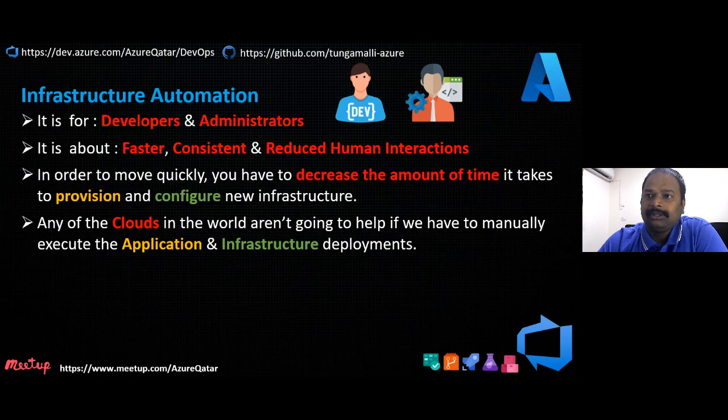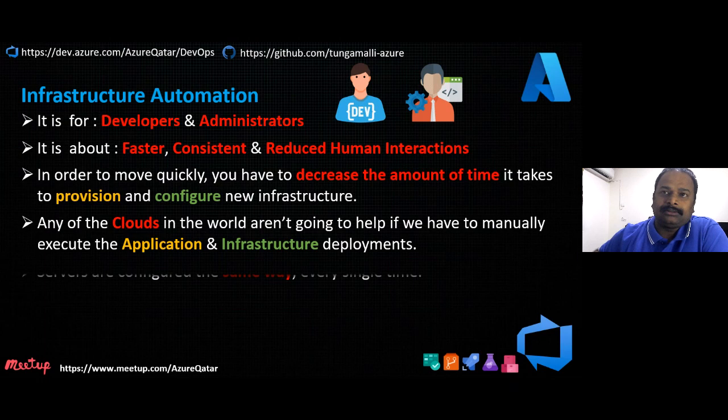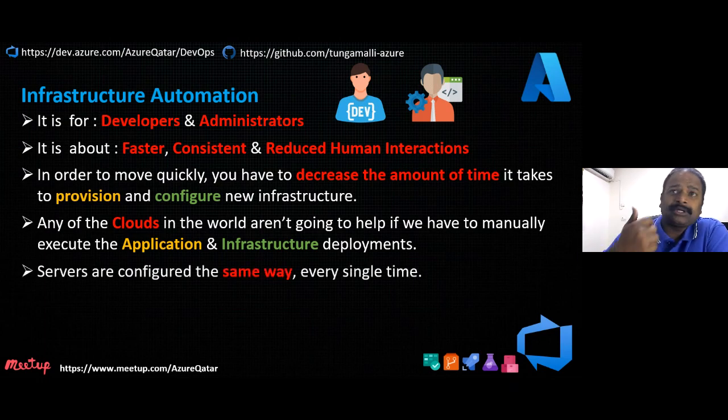When it comes to cloud, you have the IaaS offering in Azure, where everything is available: network, storage, compute. Using Azure DevOps and infrastructure automation, you can speed up your infrastructure deployment. You can have the VM and all the resources, not only the storage account and network, but any other Azure service offering can be deployed using Azure DevOps with the help of infrastructure automation.